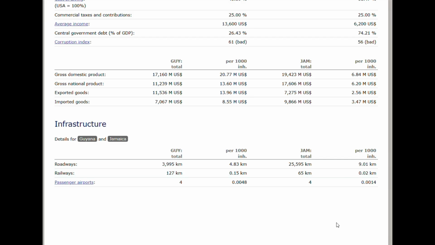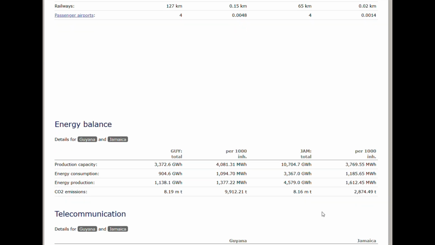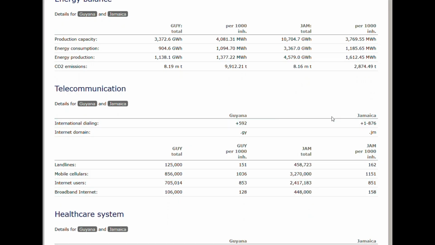That is the data for the infrastructure, the roadways, just more in Jamaica. The railways is more in Guyana. That's pretty shocking, and the passenger airports is pretty much the same. Energy balance much higher in Jamaica, which we see in the production capacity, energy consumption, energy production, and the CO2 emissions are actually the same relatively, with Guyana being a bit higher, so that's interesting.